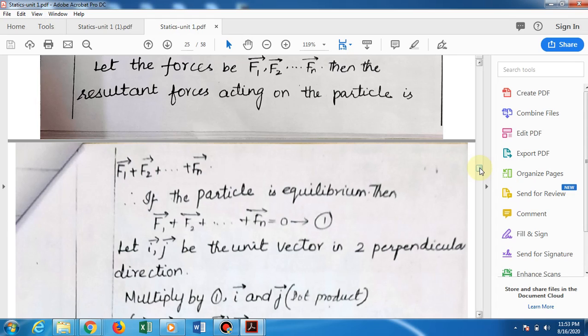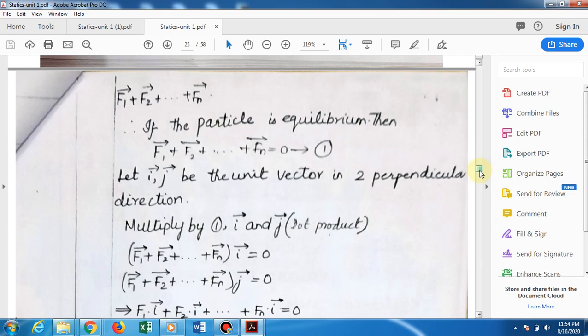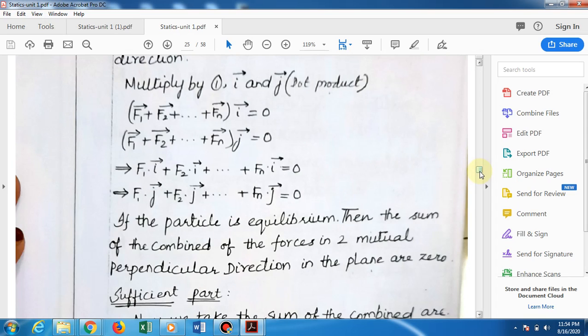Let i vector, j vector be the unit vectors in perpendicular directions. Then you multiply equation 1 by i and j by dot product. So what you will get: f1 vector plus f2 vector plus etc. plus fn vector dot i vector equal to 0.